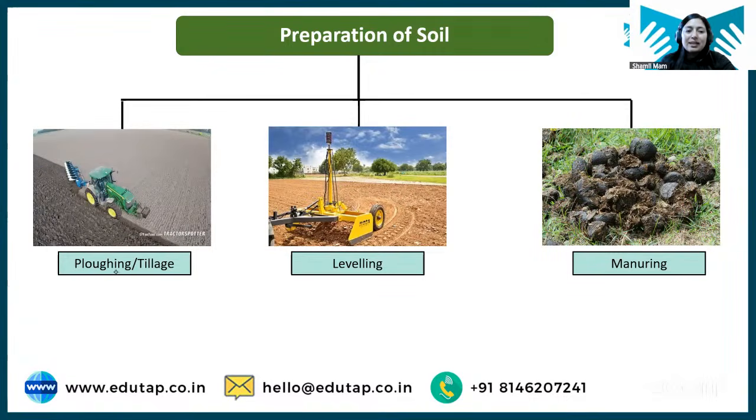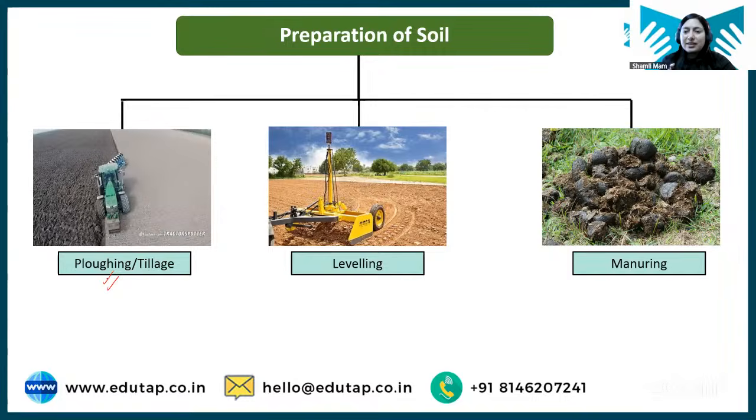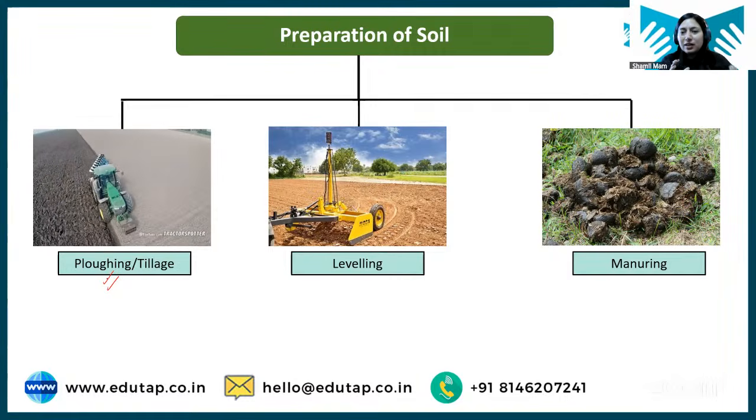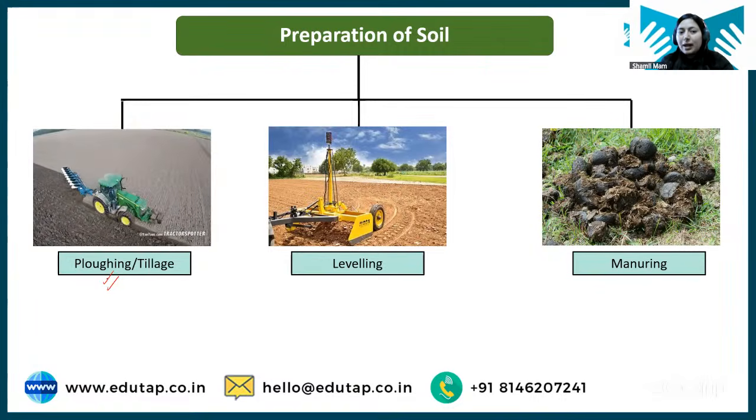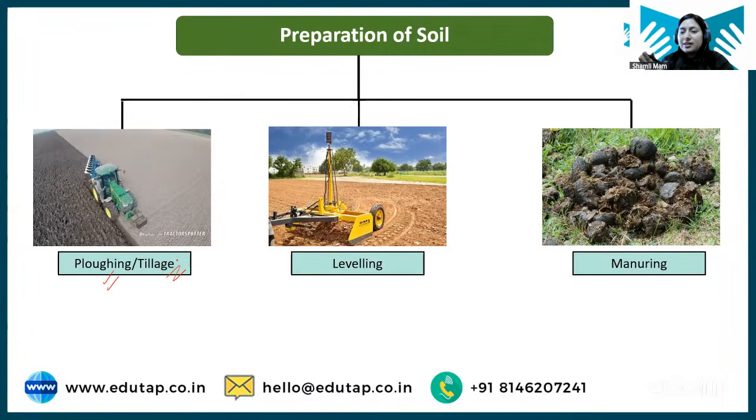So basically the difference between plowing and tillage is that plowing is just the first operation that is done. Plowing means removing all the vegetative material from the field and opening up the field. But when we say tillage, it means stepwise, or in a scientific way, plowing is done.